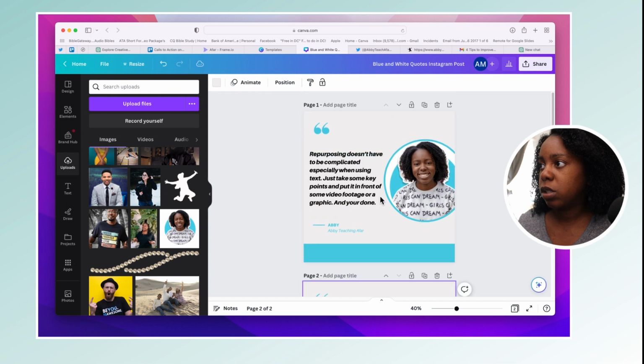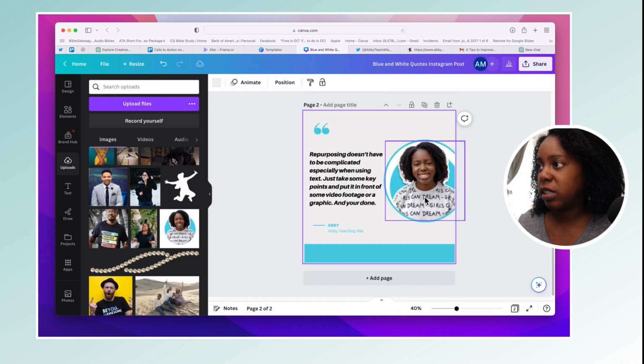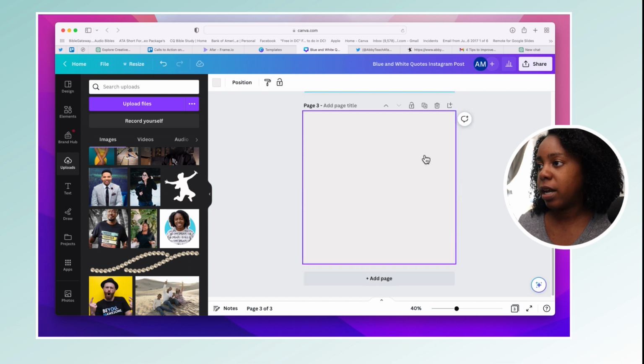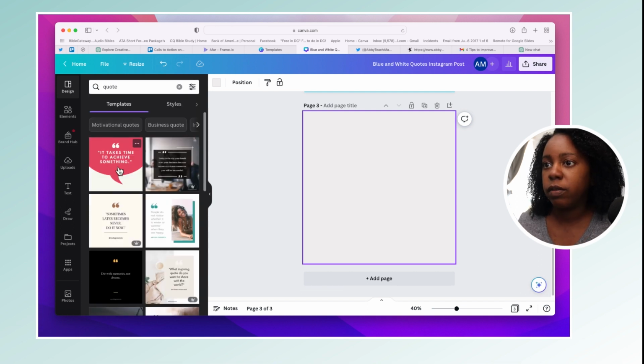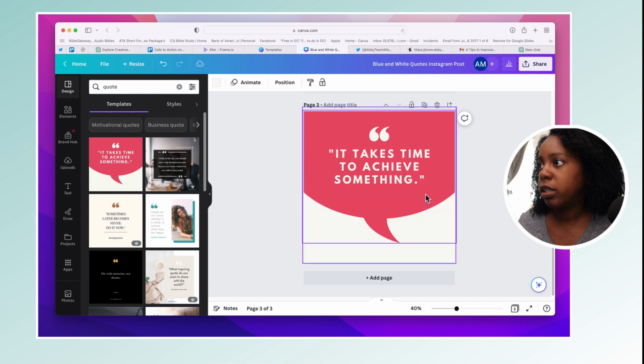So duplicating, we'll just add another one of the same one and we can switch this out. Or you can simply just add another page, go to design and look for another template. You can also put in here quote, and now you have another template. Let's use this one here. Okay, doesn't change anything, so you can do a lot with one.